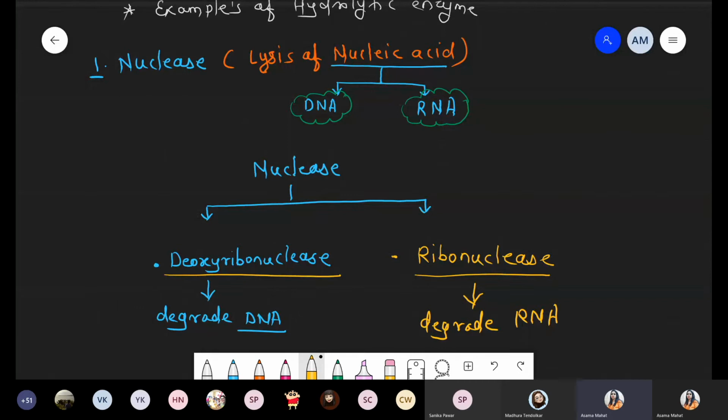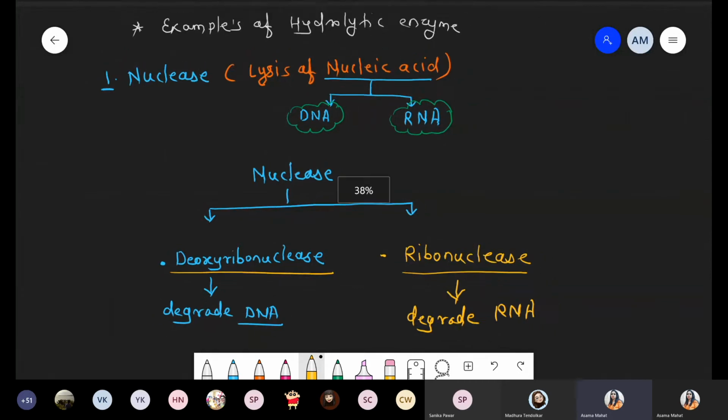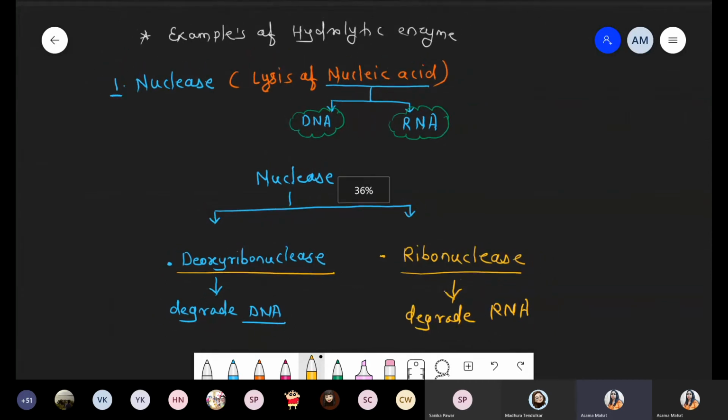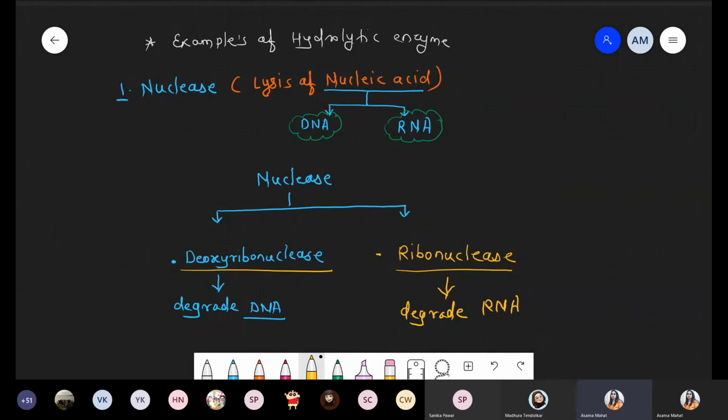So remember that lysosomes are rich with nuclease, and that nuclease means we can degrade unwanted DNA, unwanted RNA inside this lysosome. That's why lysosome is called the suicide bag. जिस किसी को मरना है जाके डंप हो जाए लाइसोसोम में, because lysosomes are rich with so many different types of enzymes that are involved in the degradation process.